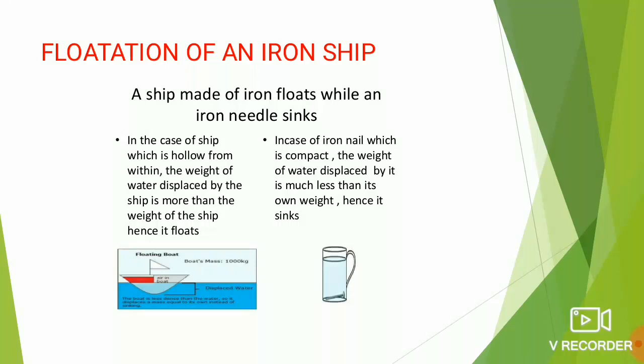The reason is that a nail is solid and the density of iron is greater than the density of water. The weight of the nail is more than the buoyant force of the water. So the nail sinks in the water. On the other hand, the ship is hollow and the empty space contains air. This makes the average density of the ship less than the density of water. Therefore, the ship floats on the water.